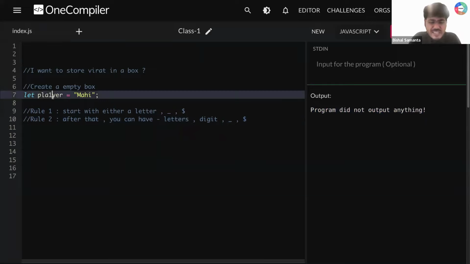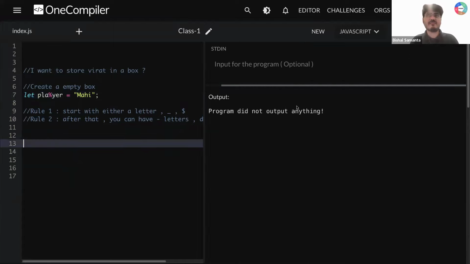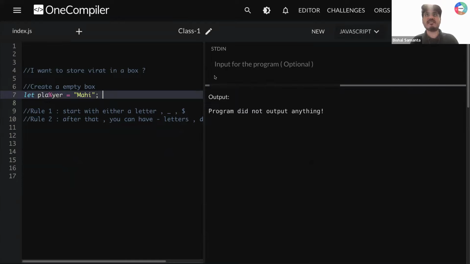But tell me one thing, guys, can I create a variable name like this? After the first letter, I have this percentage. Is this percentage a letter? No. Is this percentage a number? No. Is this percentage an underscore? No. Is this percentage a dollar? Definitely no. So that is the reason we are supposed to get an error. Just a minute guys. Let me reload it again.